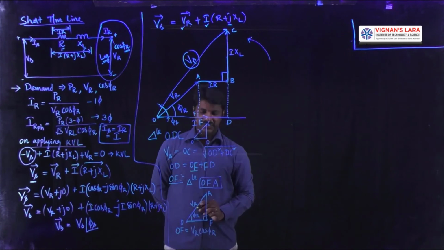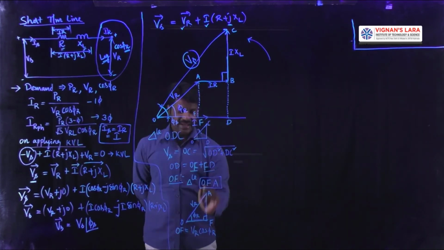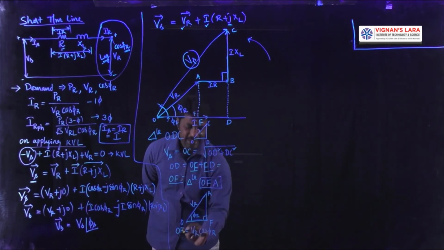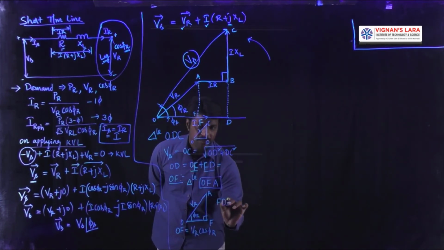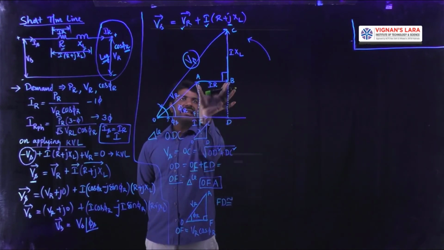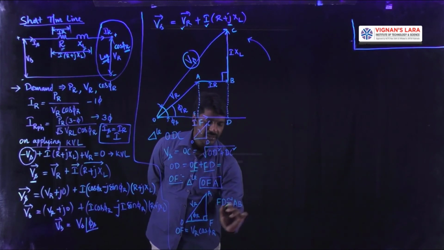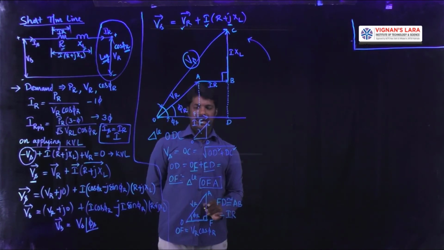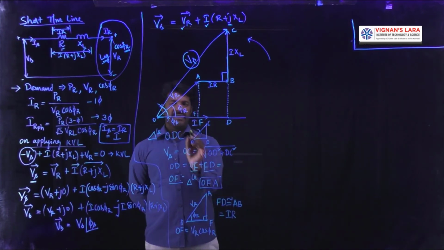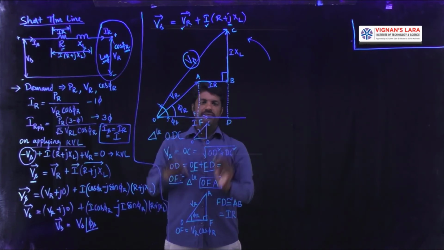VR cos phi r. And next FD. What is this FD? FD is equivalent to the parallel line AB. Then I can write that AB value as I into R. So from the terms OF and FD, I got the entire magnitude of OD.